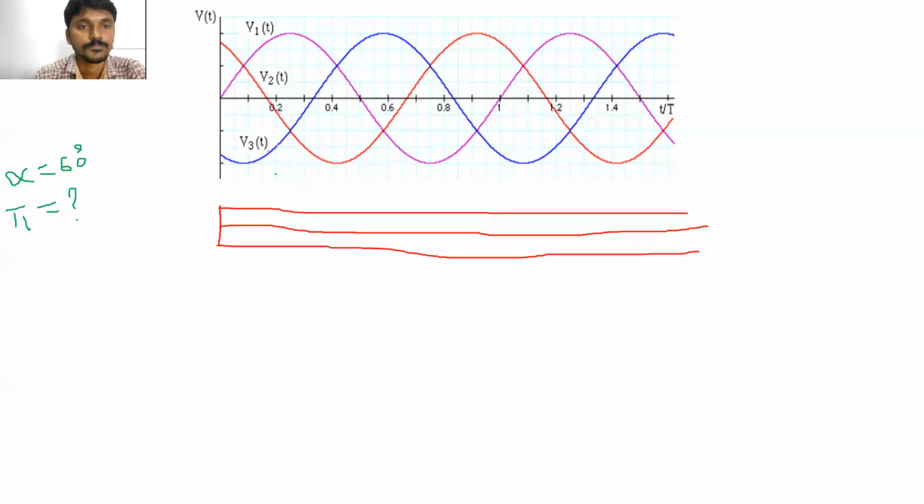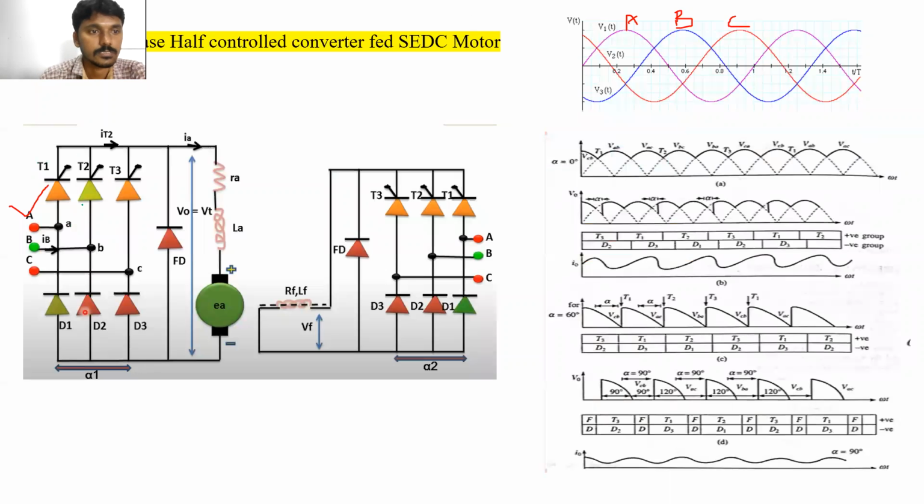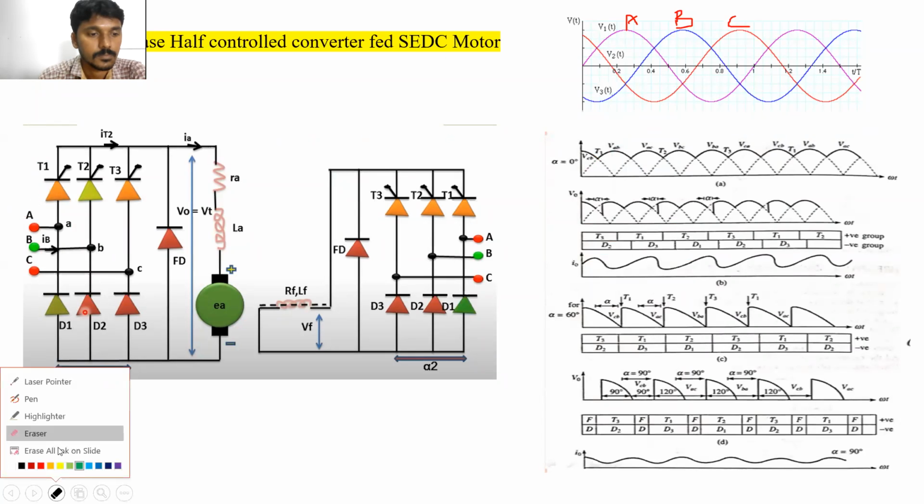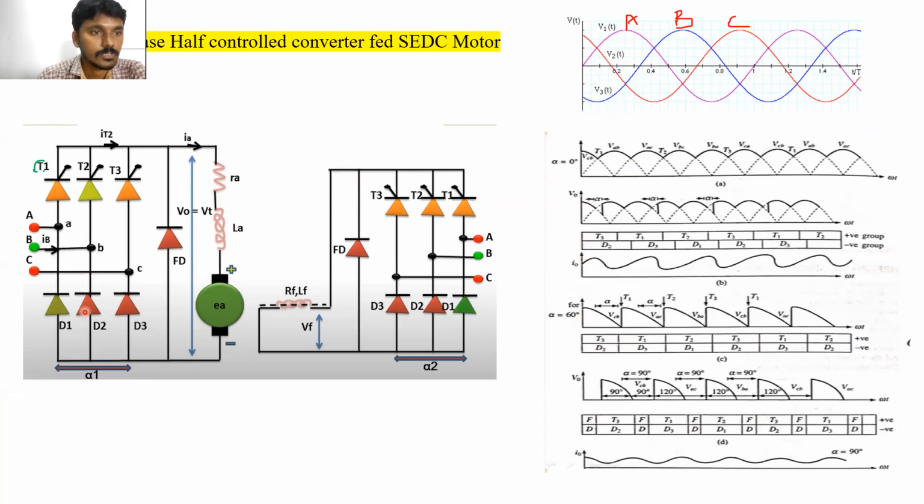Can anyone tell please? T1 is connected to which phase? The anode terminal of the T1 is connected to which phase supply?